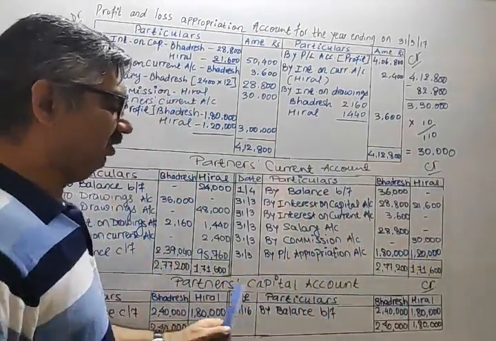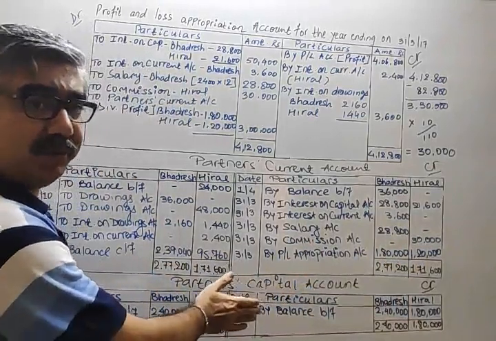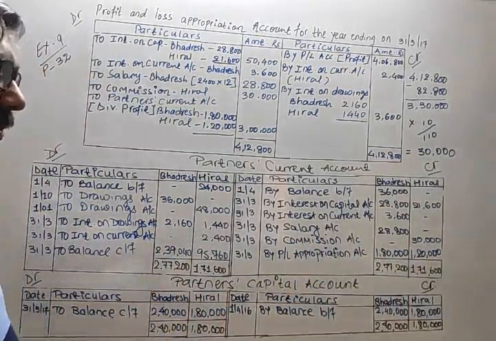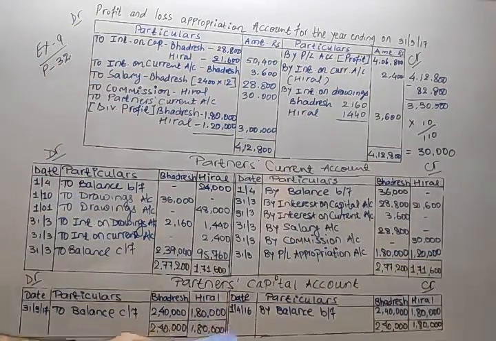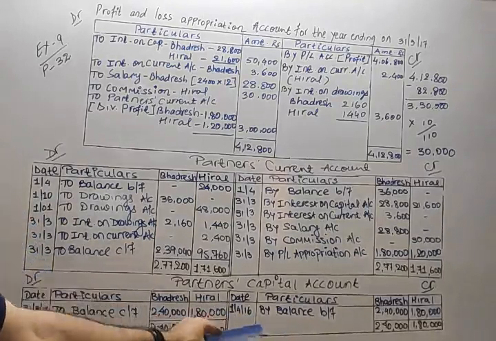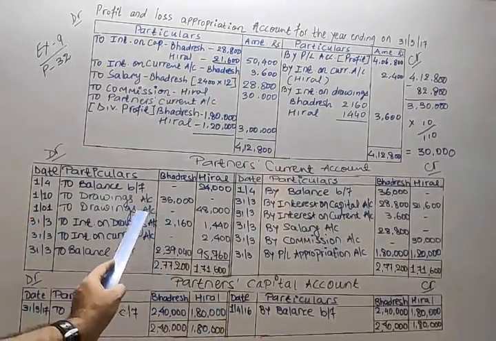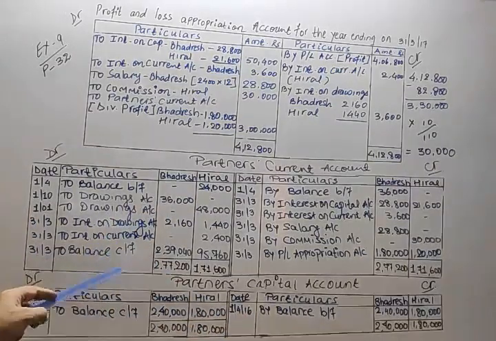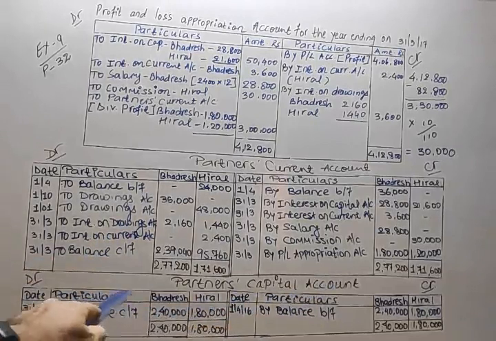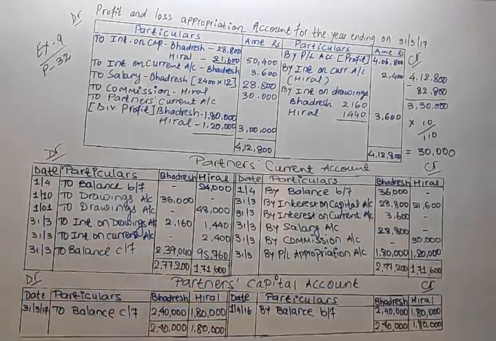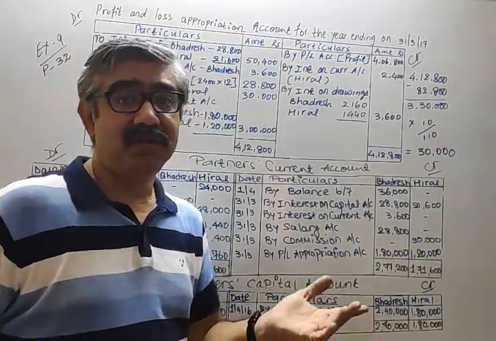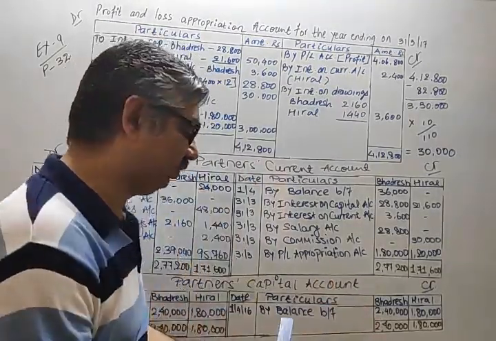Last, partners capital account. You can say this is fixed capital account. Normally, in fixed capital account, we used to write only capital. Previously, in my theory lectures also, I clearly told you that capital account includes only capital amount. Do you understand? Good one. Here, if additional capital is given, then obviously additional capital must be over here.